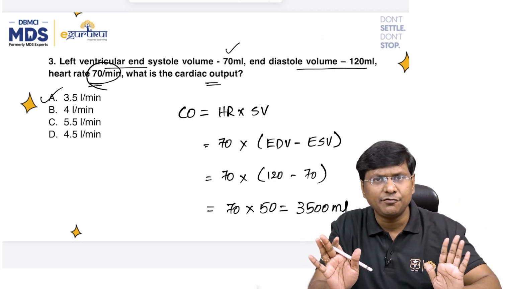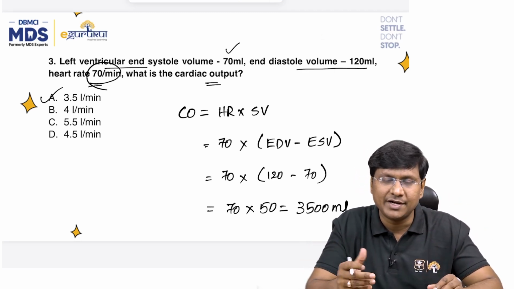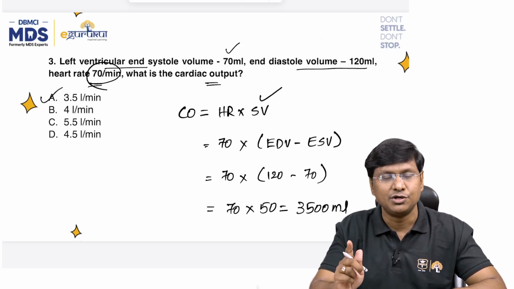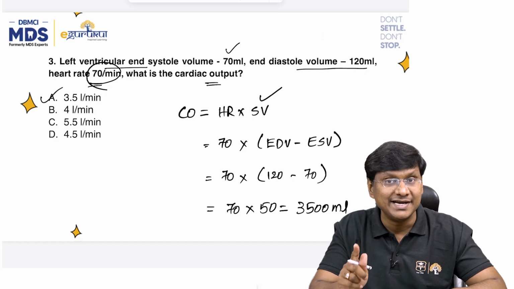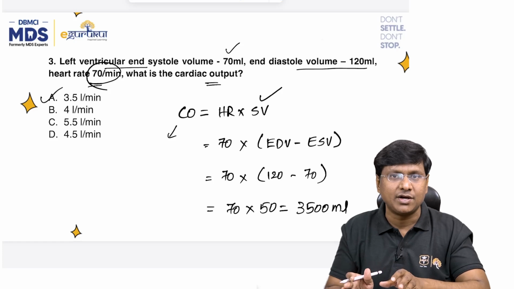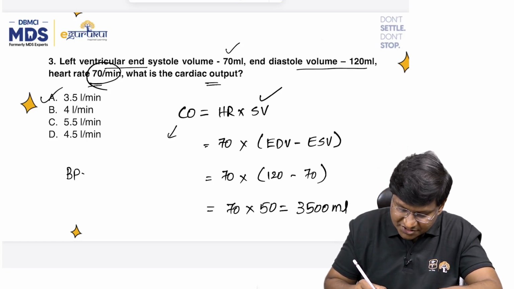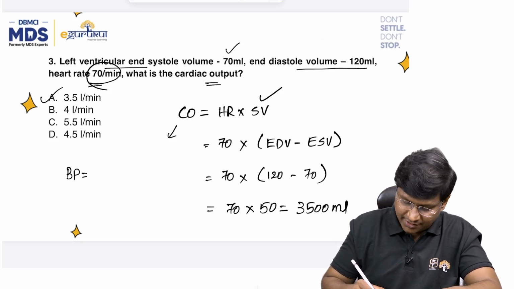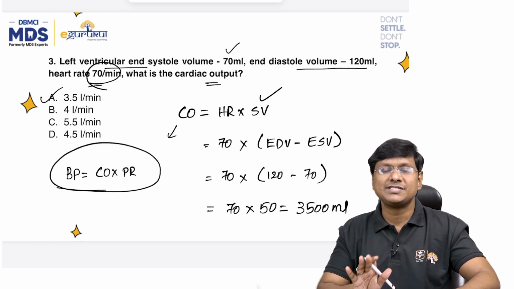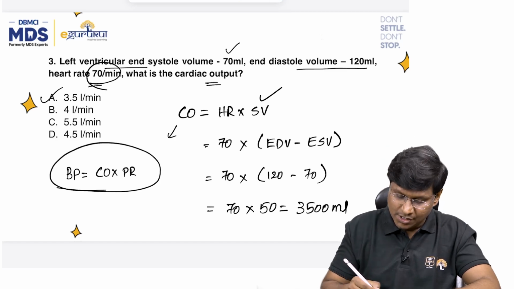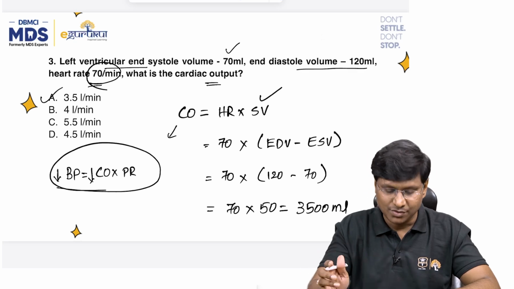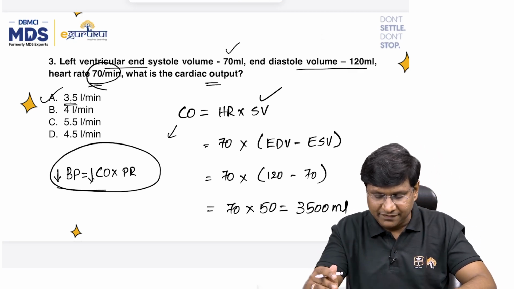So if you know the formula for the cardiac output, then you will be able to solve this question. But at the same time, you also need to know how to calculate the stroke volume, which is nothing but end diastolic volume minus the end systolic volume. All right. And in relation to your cardiac output, you have the formula for the blood pressure as well. The formula for the blood pressure is cardiac output multiplied by the peripheral resistance. So if the cardiac output is reduced, definitely the blood pressure also will be reduced. Okay, so the answer in this question is 3.5 liters per minute.